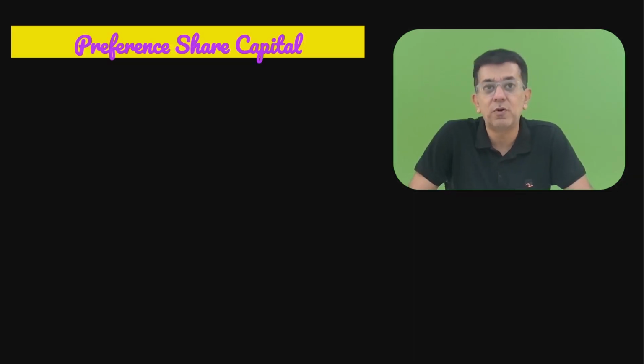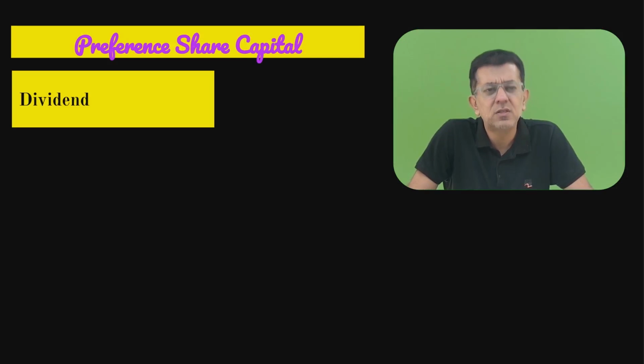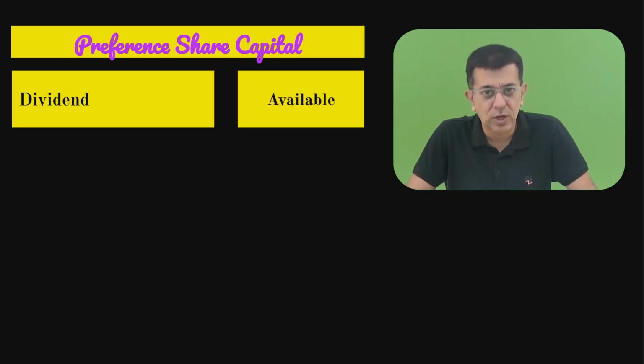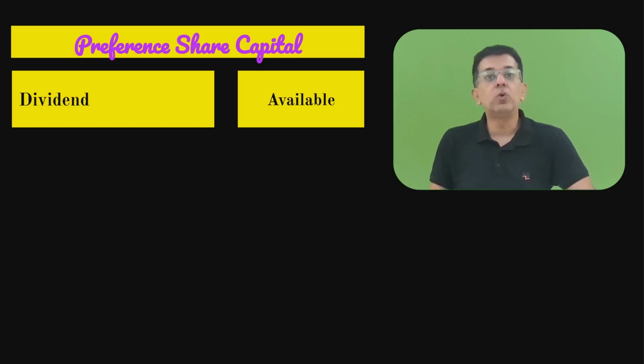So first of all, for preference shares, dividends. Do preference shares get the dividends? I think so. They all get the dividends. Of course, they get the dividend that is available to them. In fact, they have a right over the equity shareholders to get the dividend first. That is why it is called preference shares. They have a preference not only over their capital, but also over the dividend.